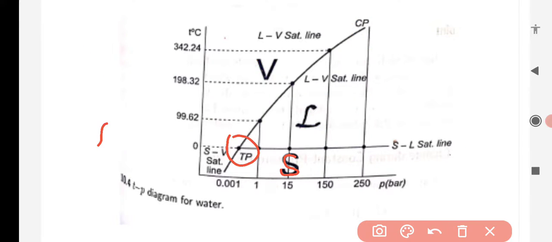We will see the triple point. If you see the sketch once again, in the water especially, we are discussing the triple point of water, where all the three phases, vapor, liquid, and solid, are existing. This is known as the triple point.